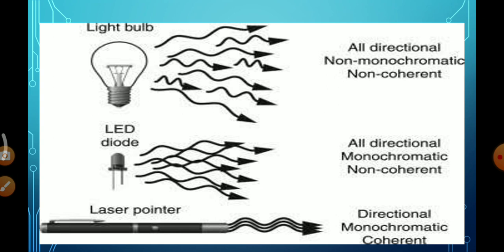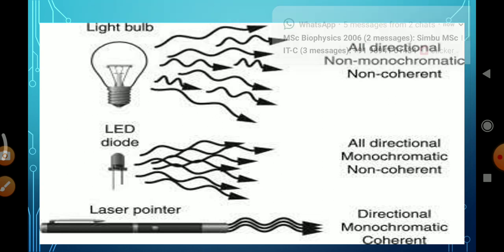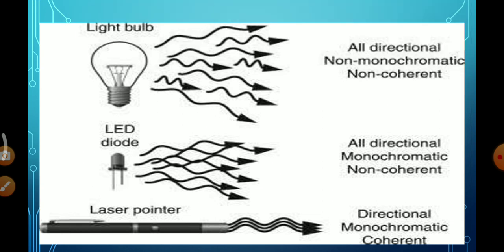Highly directional means the light radiation can travel through a longer distance without any disturbance. And what is monochromatic? The light radiation traveling with a single wavelength. Coherent is nothing but the emitted photons. Photons are nothing but the particles present in the light radiation, and the emitted photons will be traveling in the same phase and amplitude. That is what highly coherent.